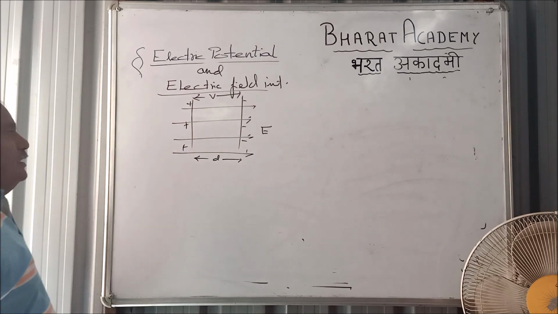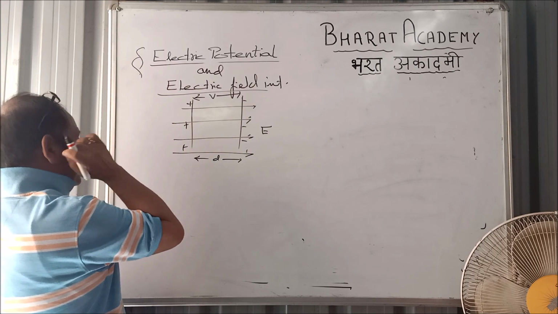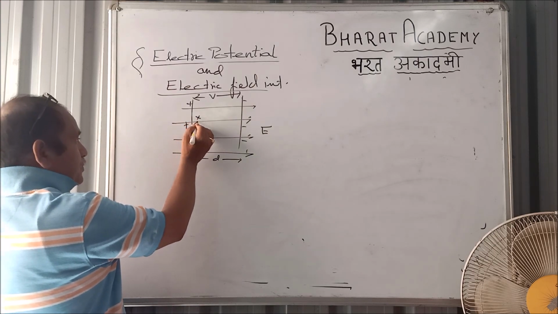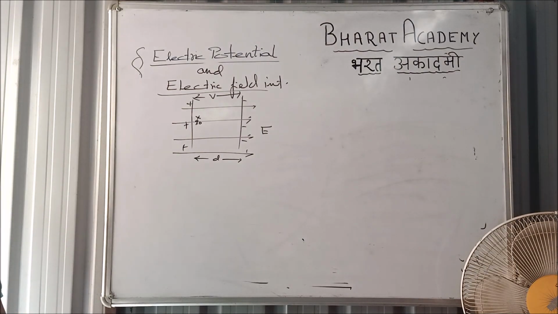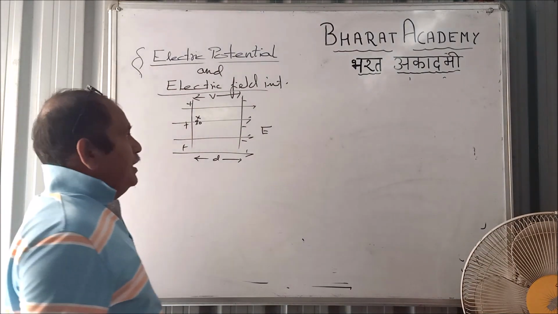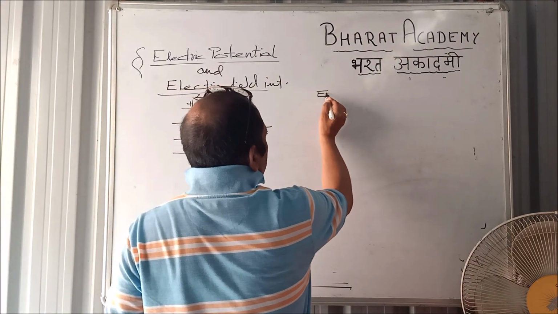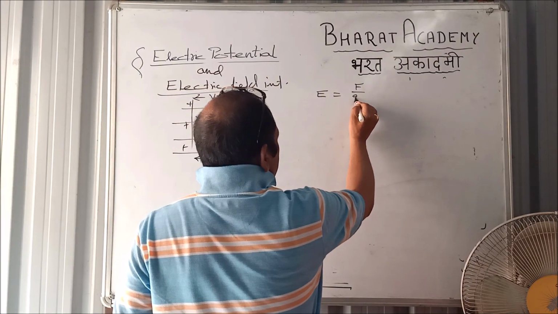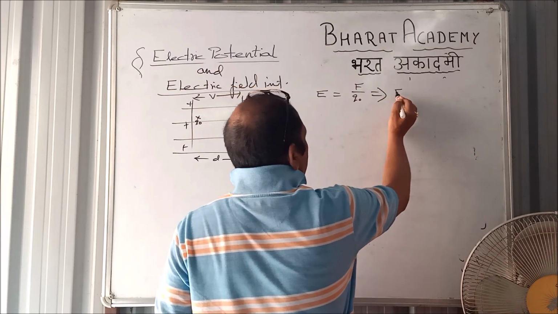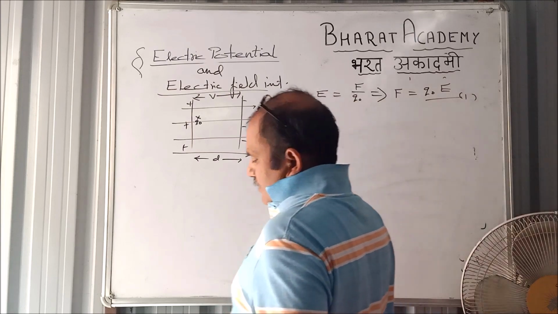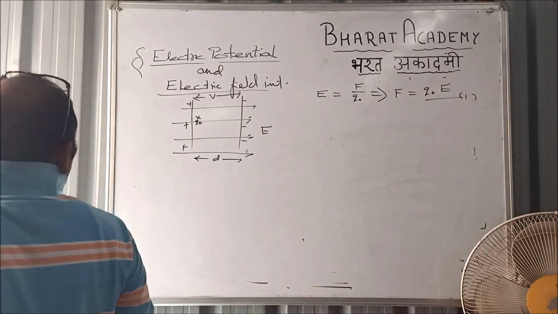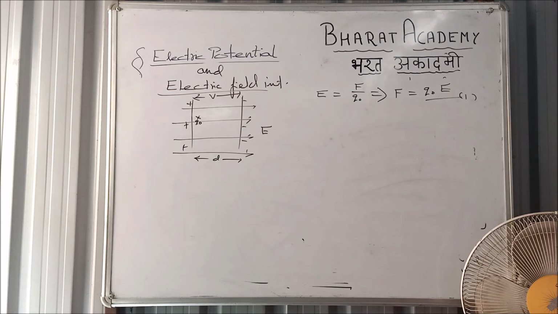For that, just consider a charged particle Q0 in between. What will happen? By the definition of field intensity, E is F by Q naught, or I could say F equal to Q naught E. Means when a charged particle is placed inside a uniform electric field, it experiences a force.